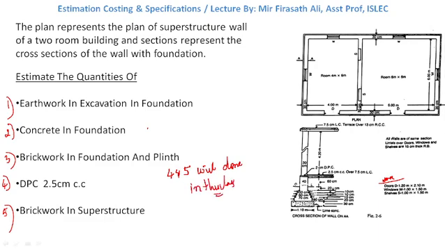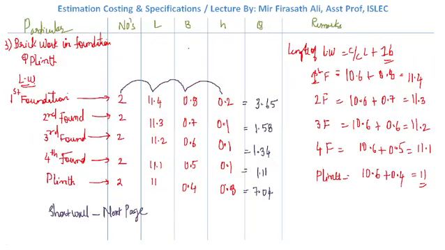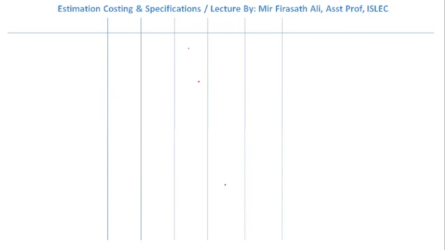Okay, so let us start from DPC. What do we mean by DPC? DPC is damp proof course. So let us take the quantity of DPC. Here we have particulars, numbers, length, breadth, height, quantity, remarks.